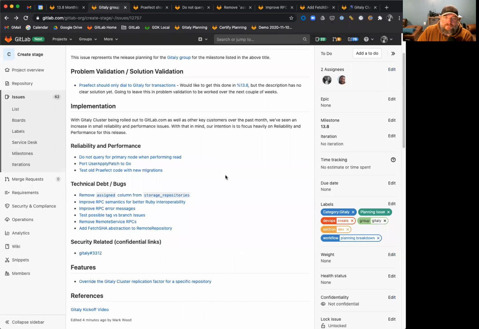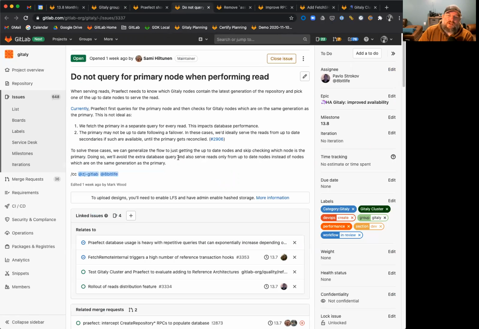Some of the other bug fixes and reliability issues we're looking to tackle this month. We do not want to continue querying the primary node when performing a read. There's no need for this, and there's other ways of solving this problem.